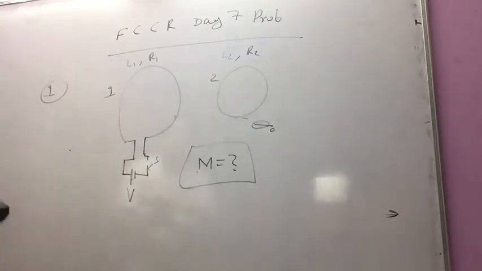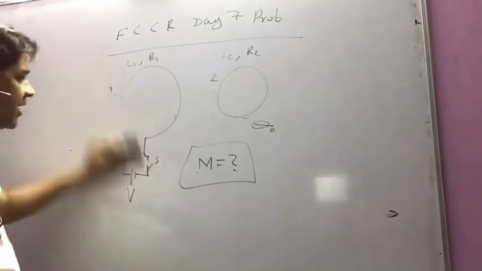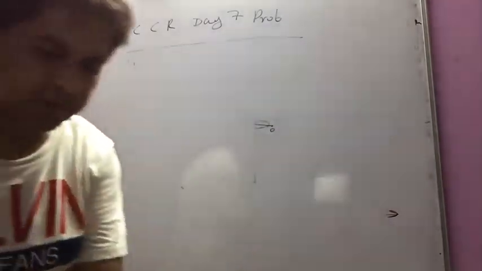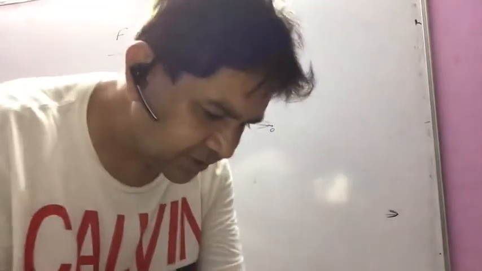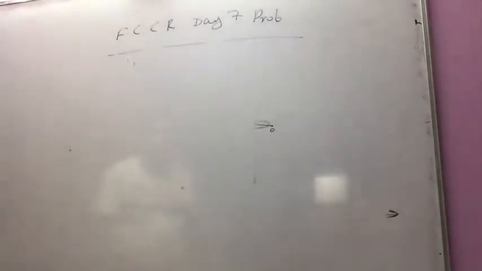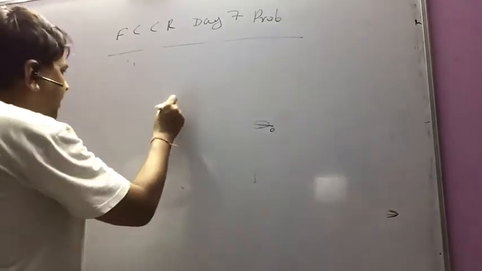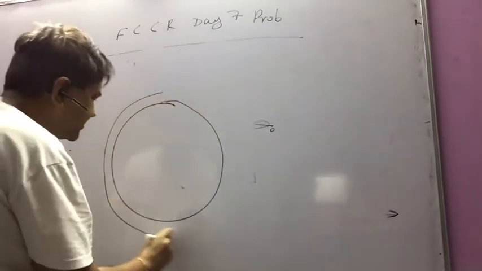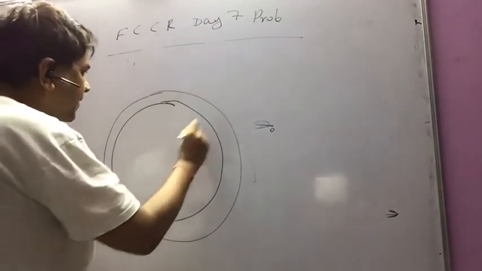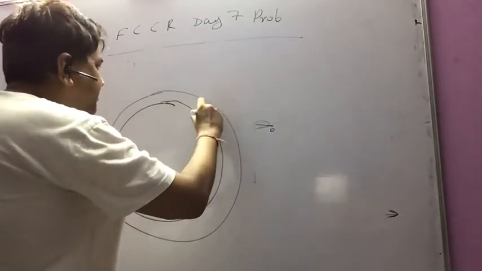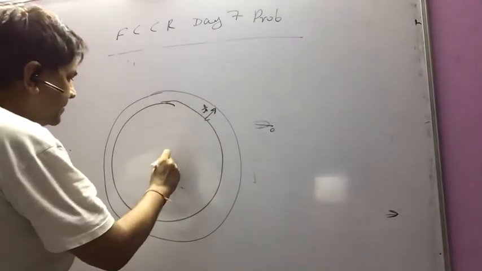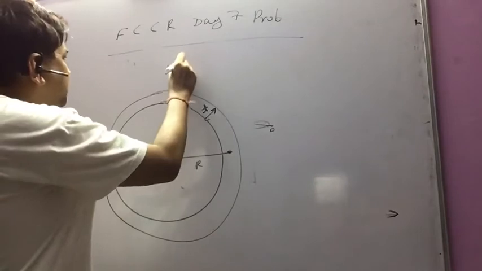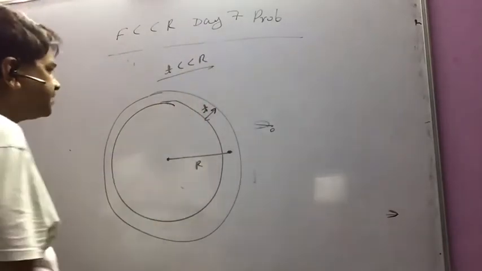Now moving to the second question. I am trying to bring a little bit of variation in my questions. Here is a hollow sphere. The thickness of the material is T, and the mean radius is R. Here T is much less than R. That is given to me.